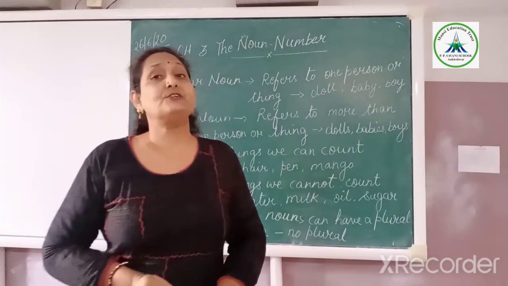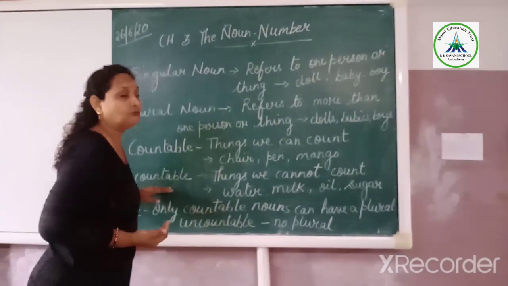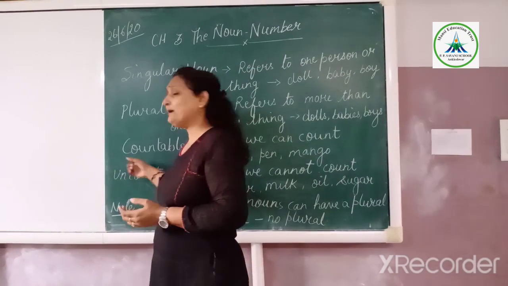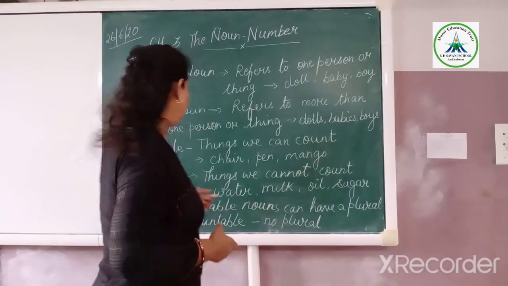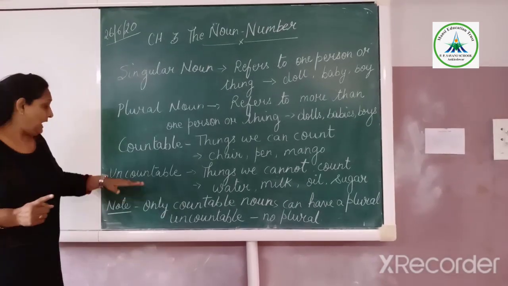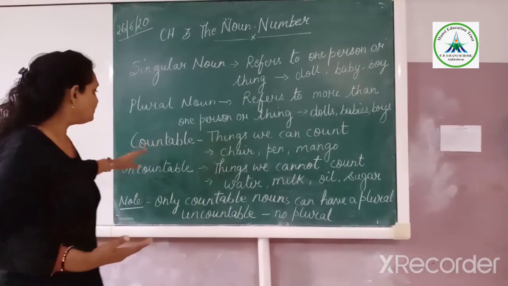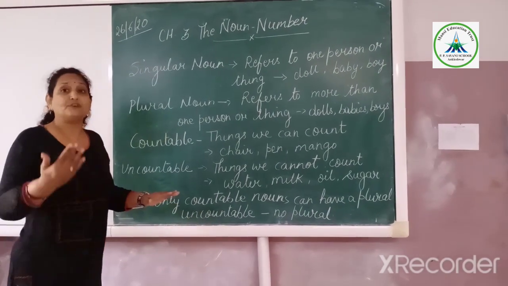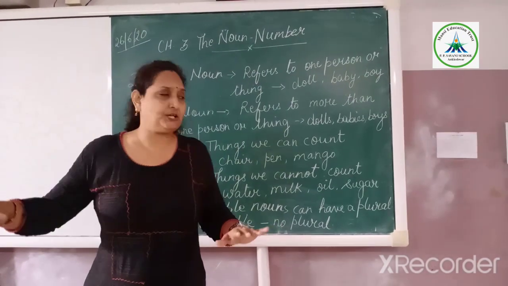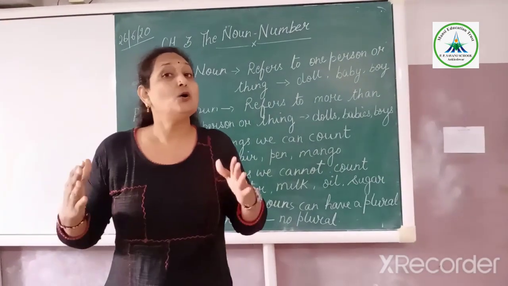So the nouns or things which we can count come under countable nouns, and the things we cannot count come under uncountable nouns. Now tell me, can we make the plural of countable nouns, the plural of uncountable nouns, or the plural of both? No. When we cannot count it at all, how can we make the plural? And countable nouns, which we can count, we make plural. Like chair and chairs. We can count the chair. But we can't make water into waters, because we can't count water.